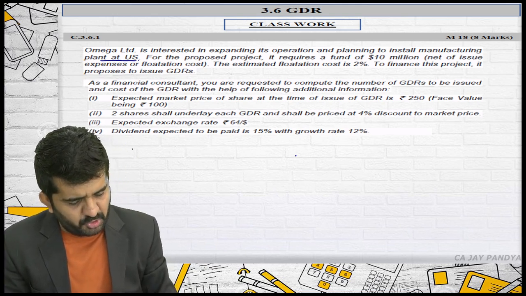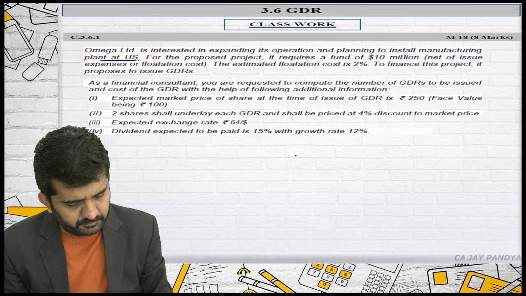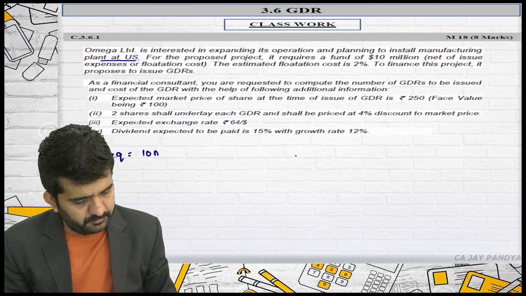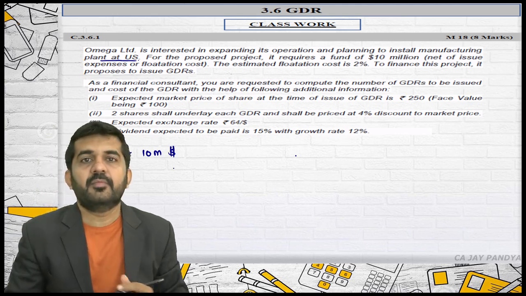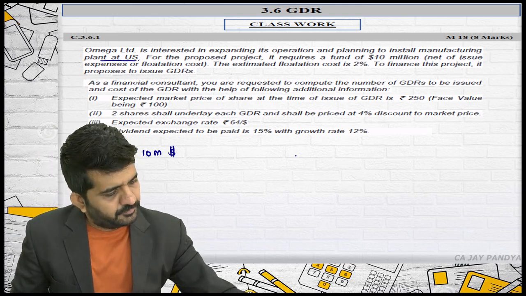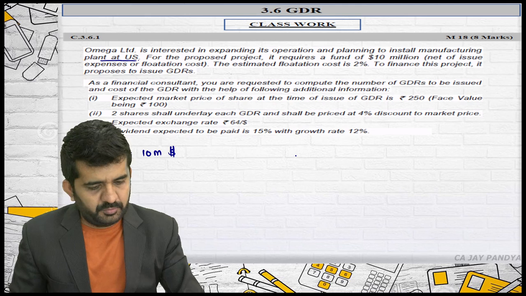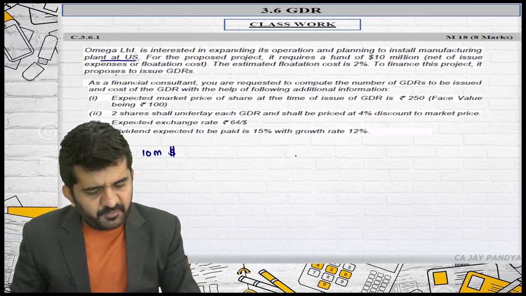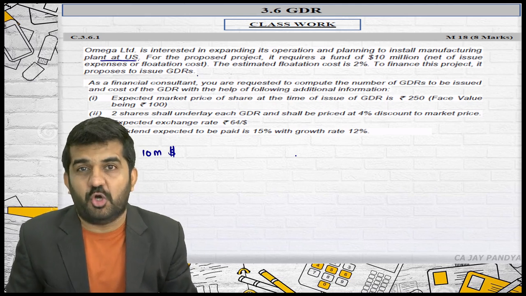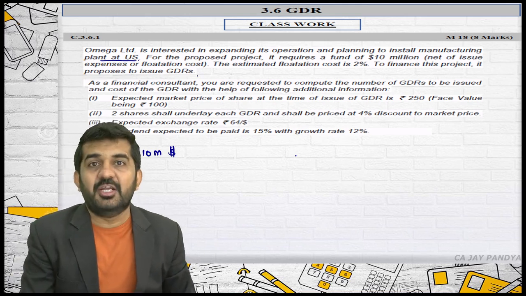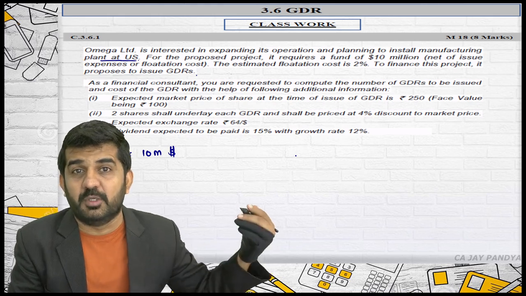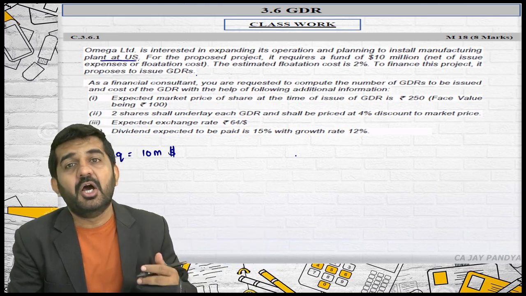What is required is $10 million, net of issue expenses or flotation cost. To issue GDR, you'll have to hire a depository bank, and hire the brokers who will be selling your DRs.